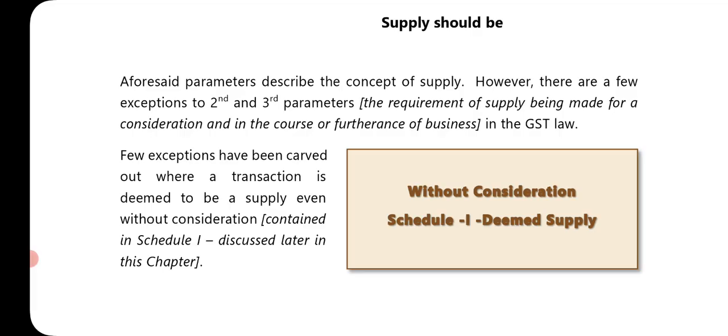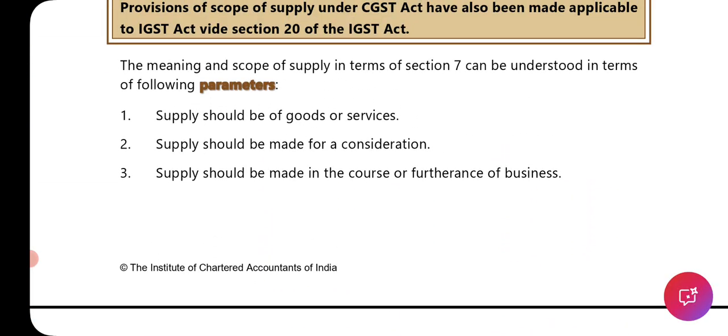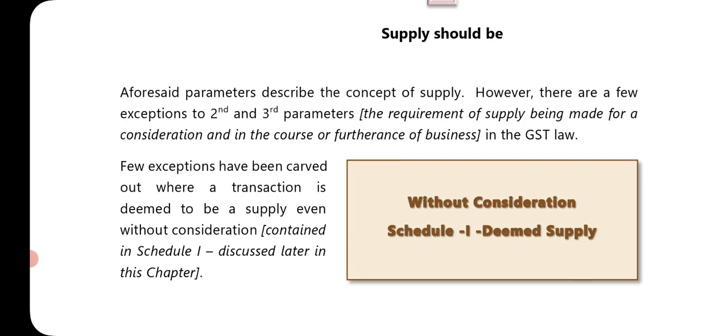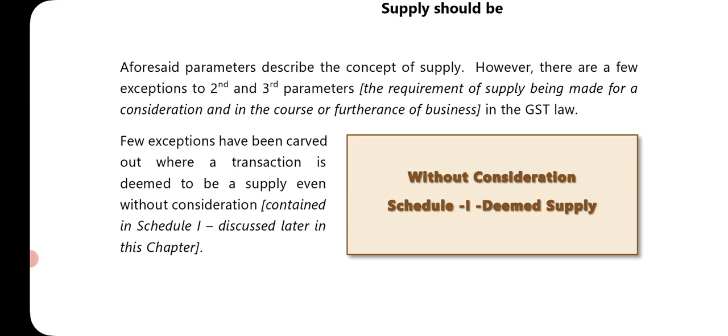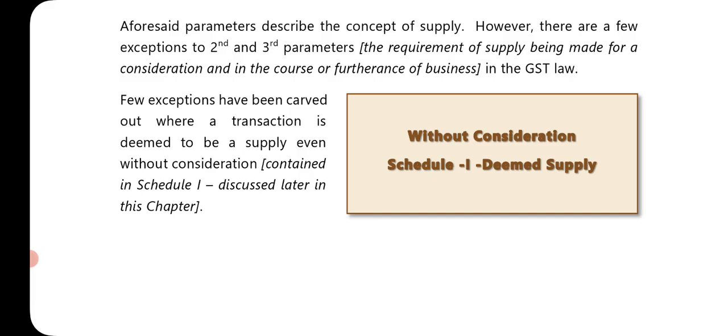However, there are a few exceptions to the second and third parameters. The second and third parameters are consideration and the course or furtherance of business. The requirement of supply being made for a consideration and in the course or furtherance of business in the GST law has a few exceptions carved out, where a transaction is deemed to be a supply even without consideration, contained in Schedule 1, discussed later in this chapter.